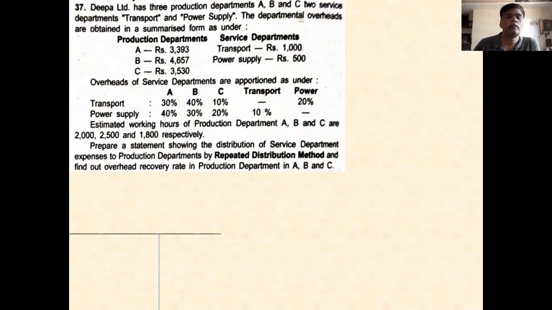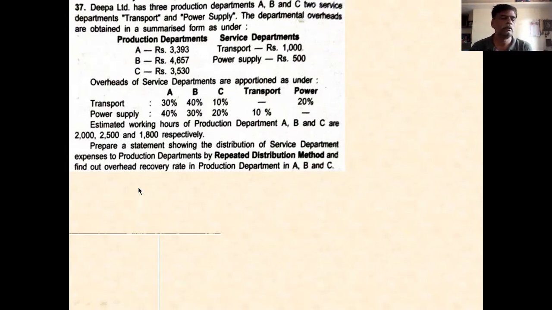Whenever there is power department overhead, apportion it between A, B, C, and transportation. You repeat this process until the overhead of the service department becomes negligible or unable to distribute. This is the point you remember.